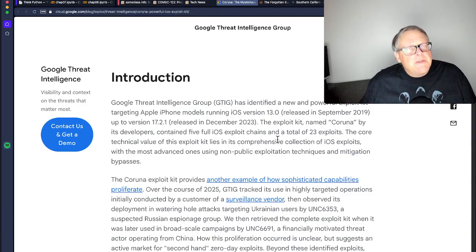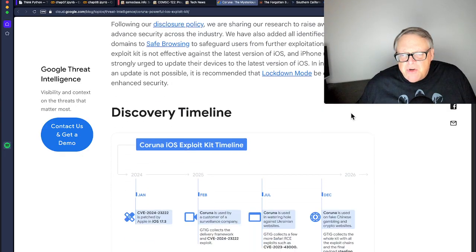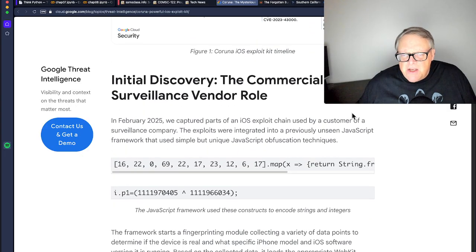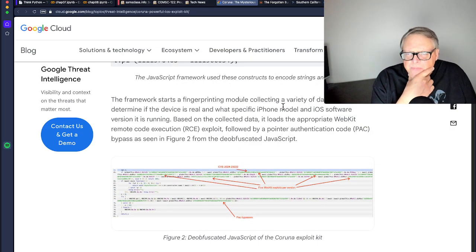It mostly uses exploits that have been patched, so if you're putting on all your updates, that would stop a lot of it. But sometimes it has new exploits, and other malware kits do. One thing that was very interesting about this is it checks your phone, and if your phone has the high security option turned on, it doesn't bother infecting you. It starts by fingerprinting your device to decide if it really is real.